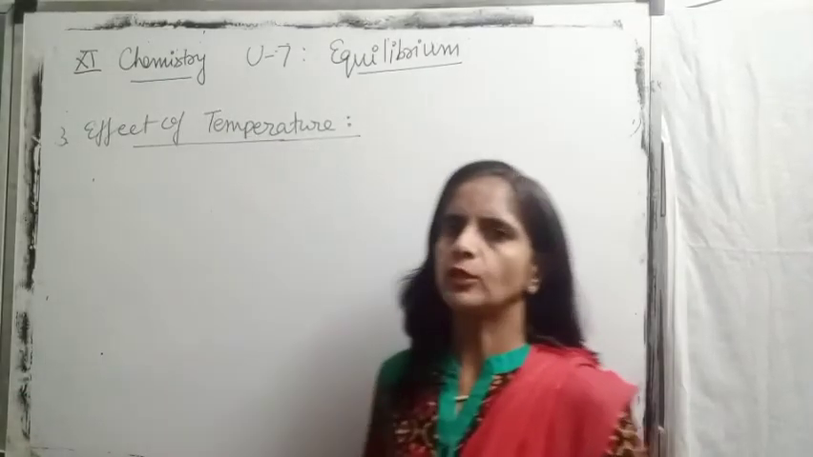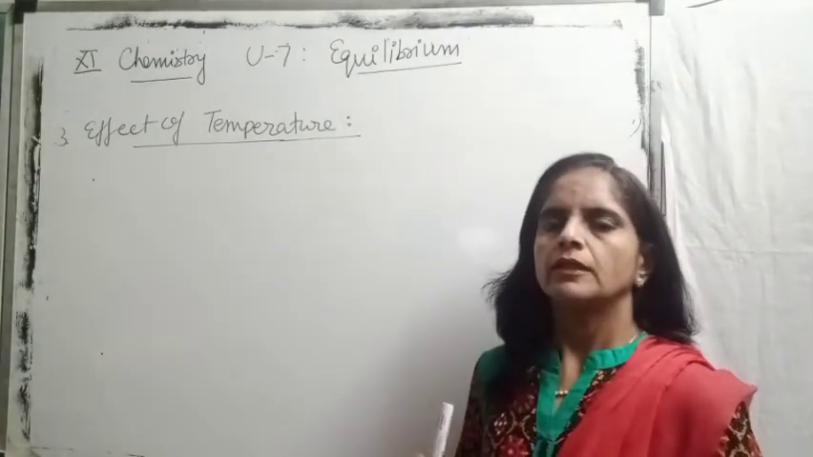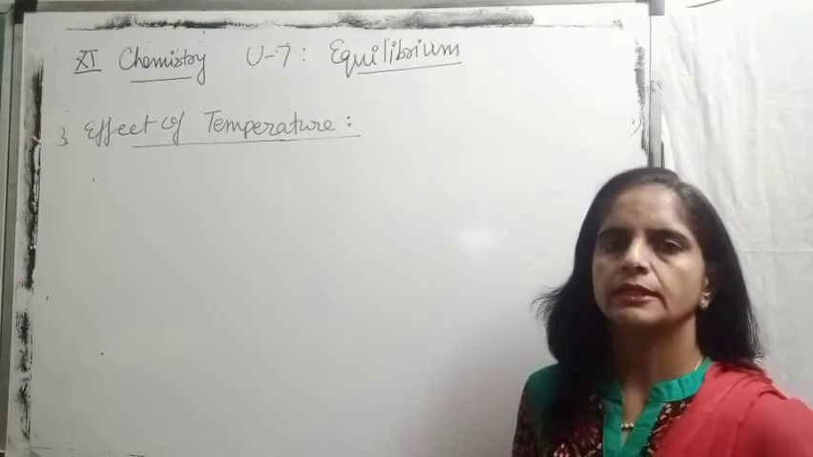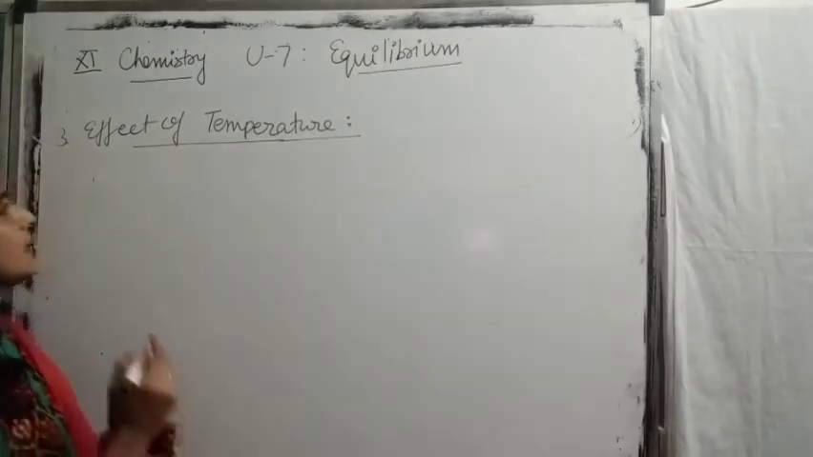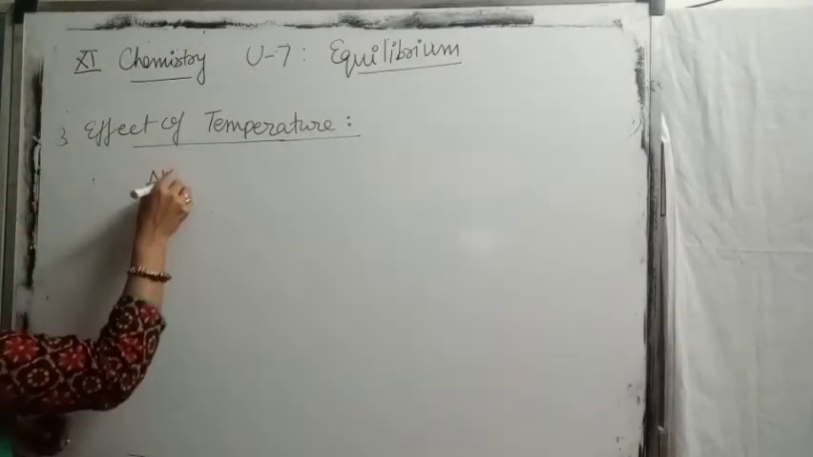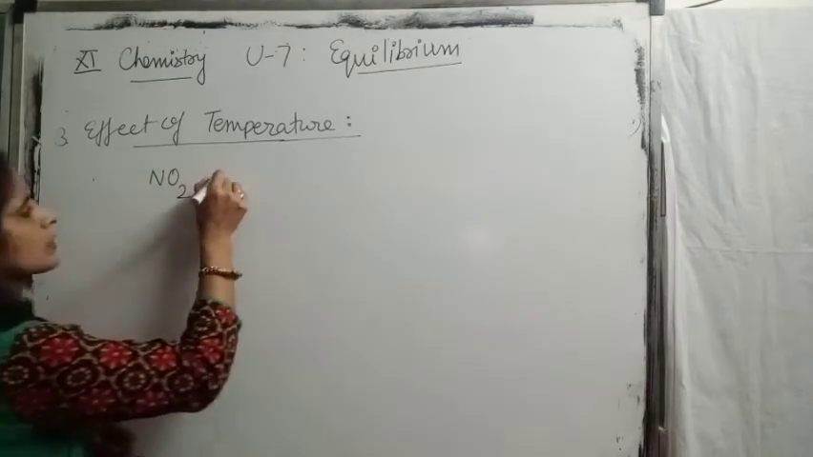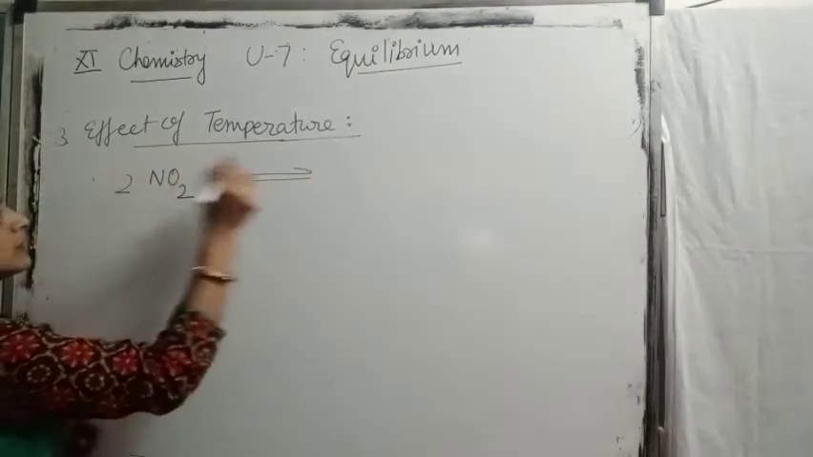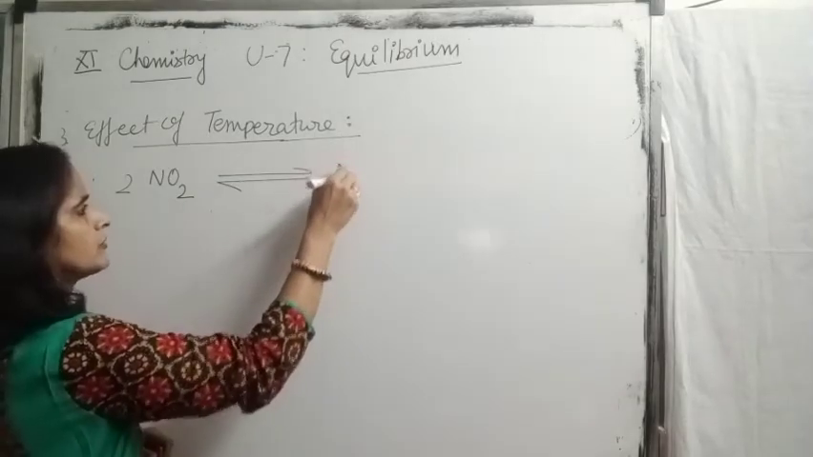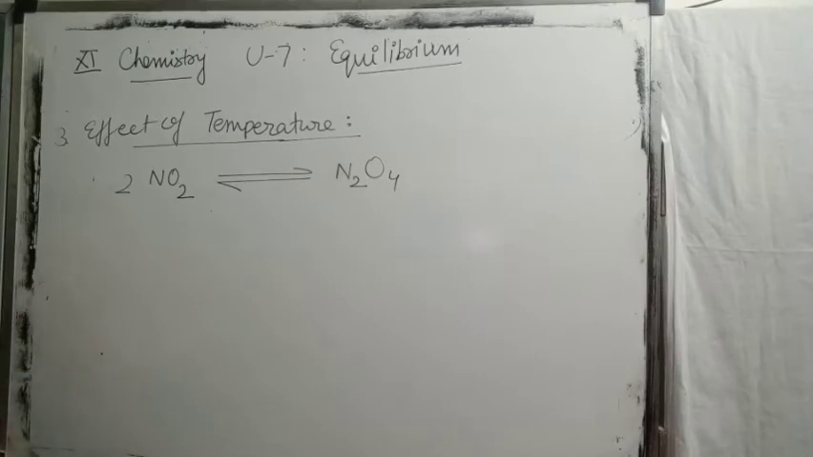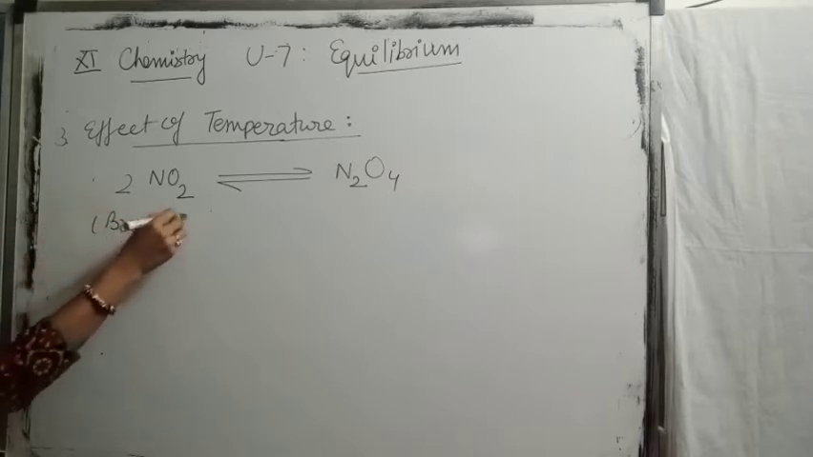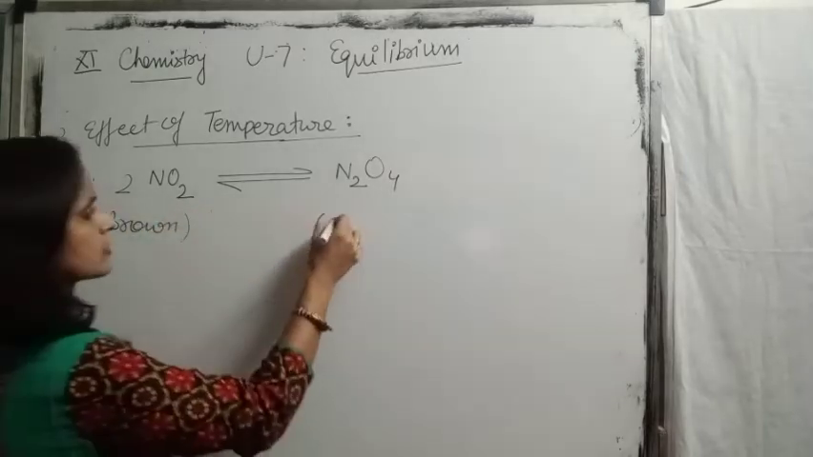The third factor is the effect of temperature. To check how temperature changes the equilibrium state of a mixture, again take an example: dimerization of NO2, converting into N2O4. NO2 is a brown colored gas, whereas N2O4 is a colorless gas. This one is brown and that one is a colorless gas.